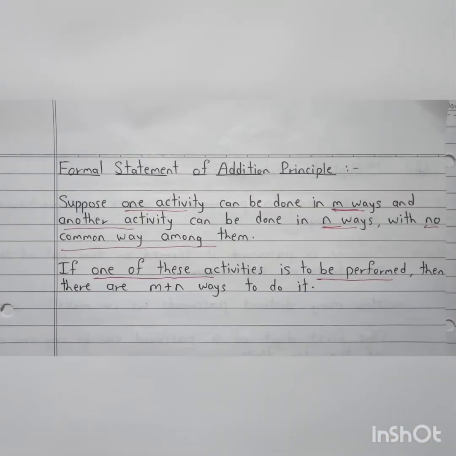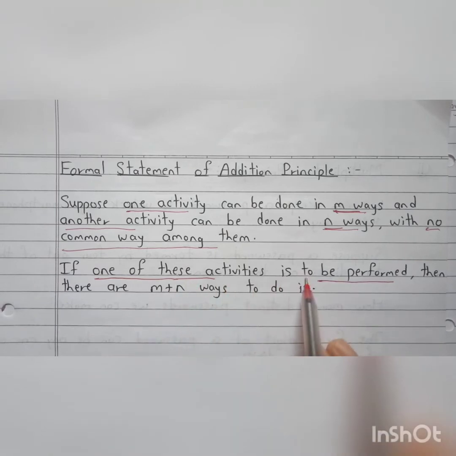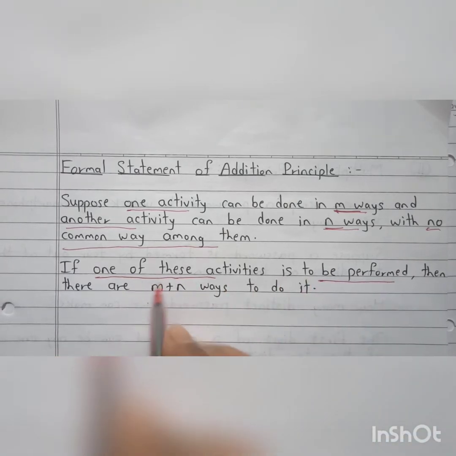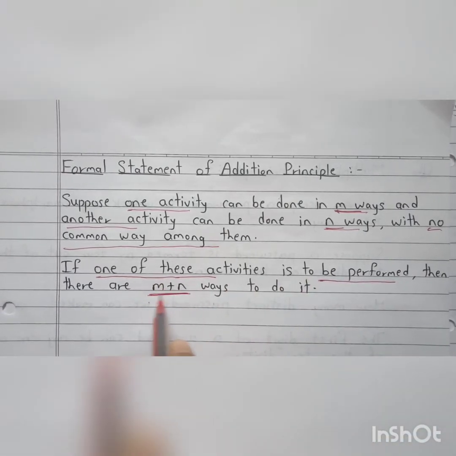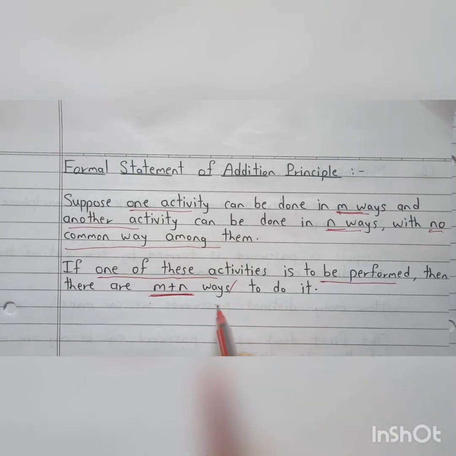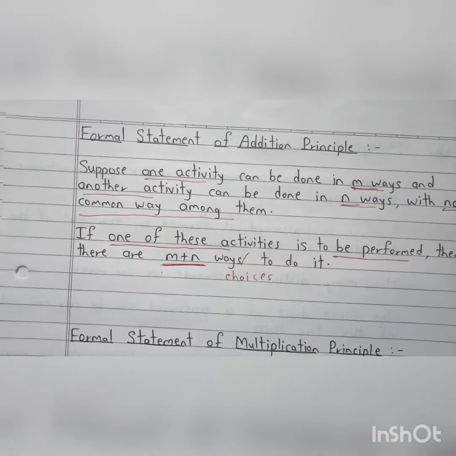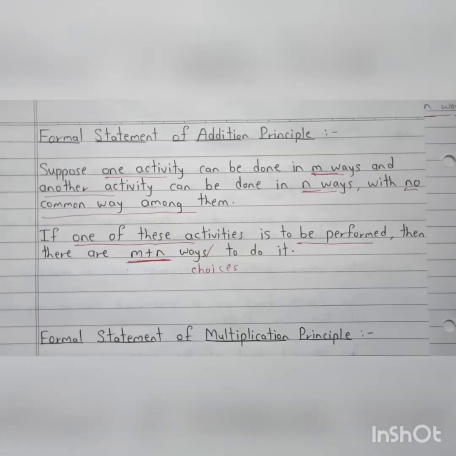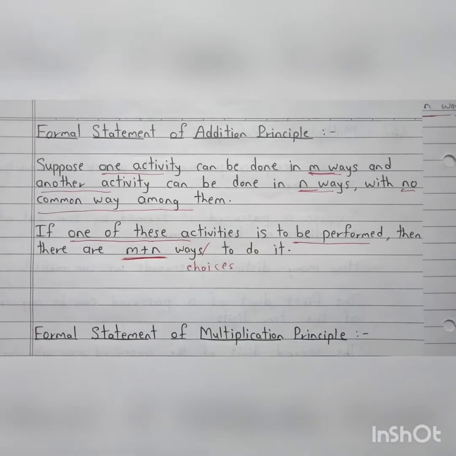Same we have written here. If one of these activities is to be performed, then there are m plus n ways or m plus n choices to do it. Okay, so this is the formal statement of addition principle. I hope you have got it.